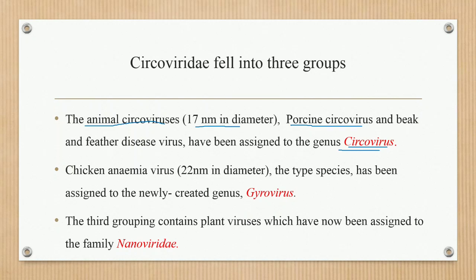So in Circoviridae, the first genus is the Circovirus.